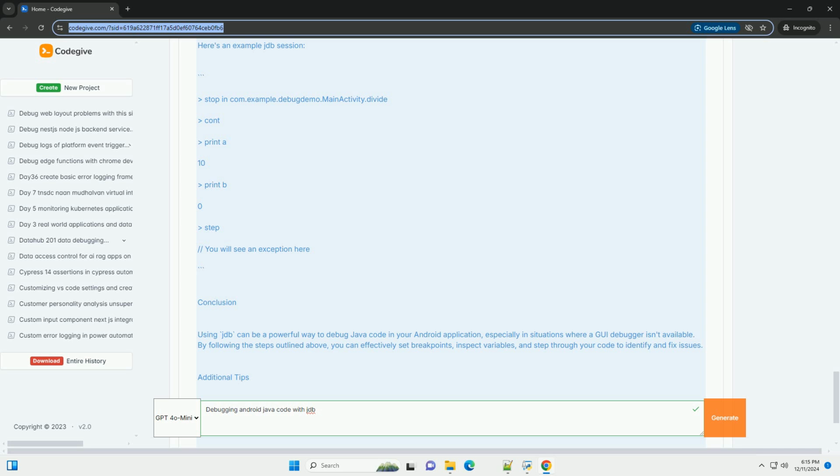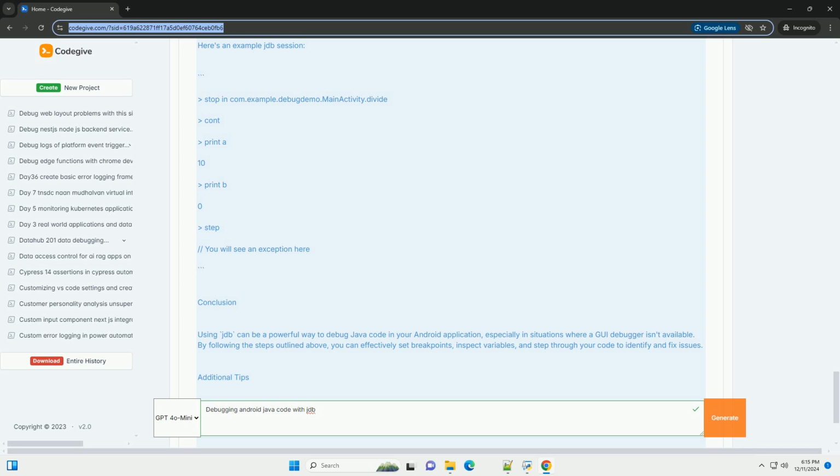Conclusion. Using JDB can be a powerful way to debug Java code in your Android application, especially in situations where a GUI debugger isn't available. By following the steps outlined above, you can effectively set breakpoints, inspect variables, and step through your code to identify and fix issues.